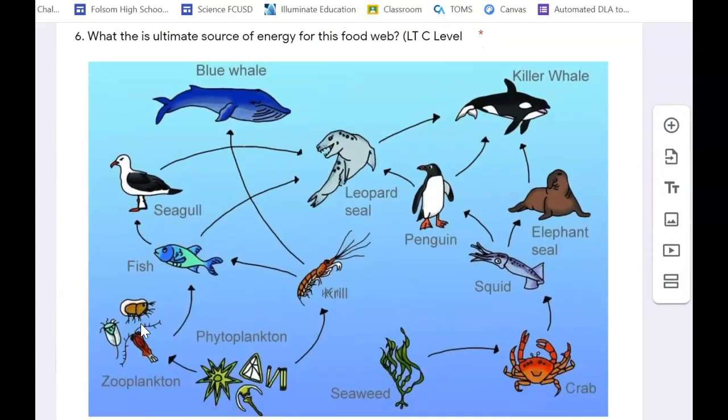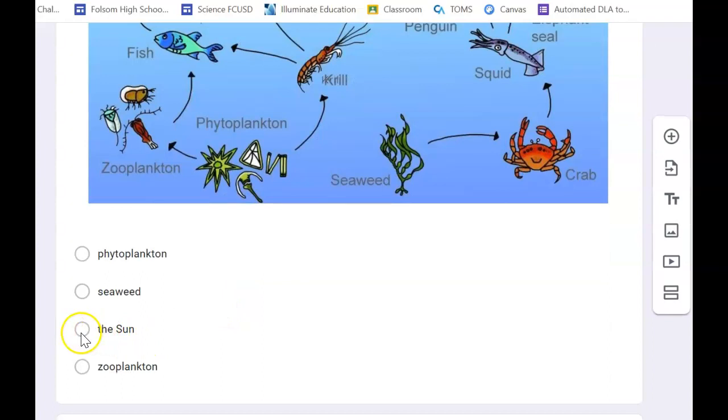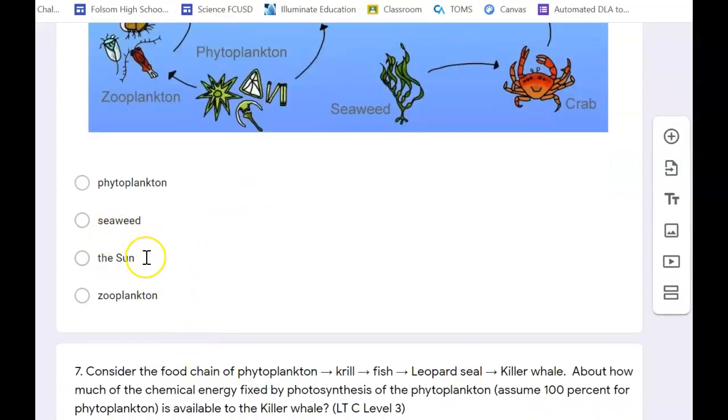Alright, this one is proving to be more challenging than I anticipated it would be. So what is the ultimate source of energy for this food web? Actually, for any food web. If you look at any food web, what is the ultimate source of energy? That would be the sun. Okay, the sun needs to provide the energy to the phytoplankton. The phytoplankton is the largest biomass, but the ultimate source of energy for any food web, for everything on Earth, is the sun. And I believe that was in a special yellow box in our notes.